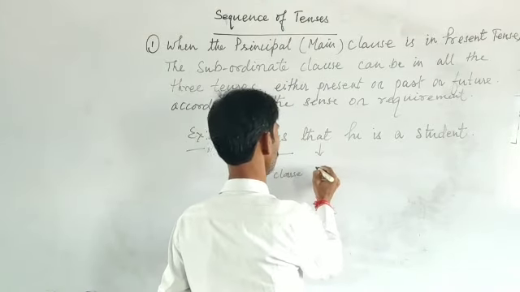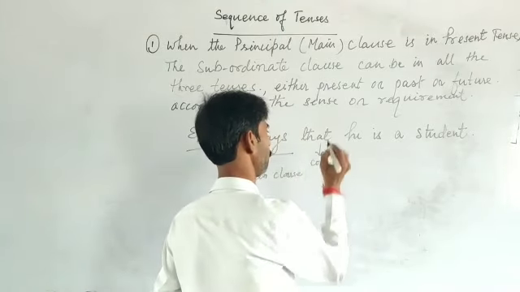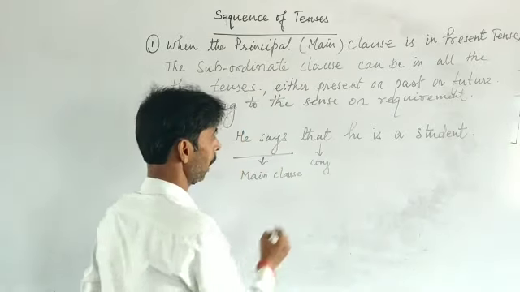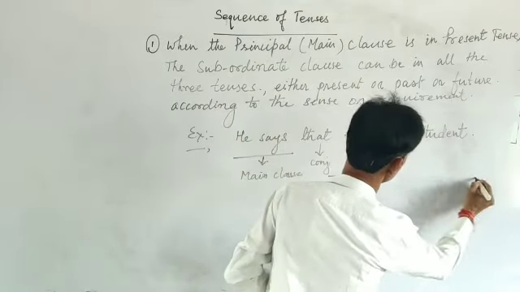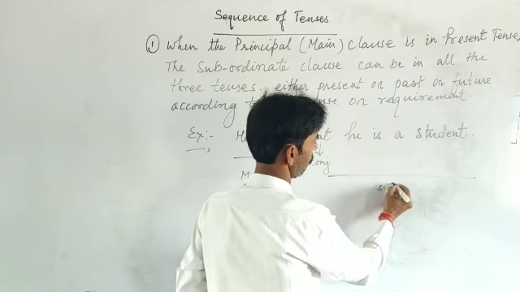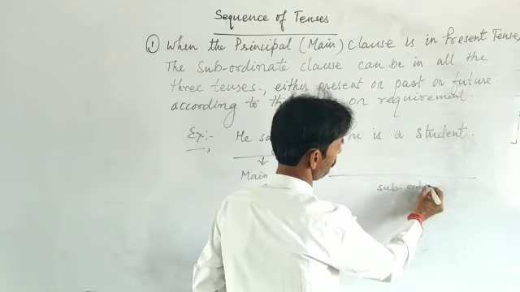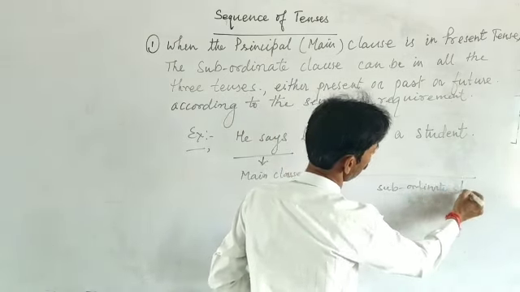That is the connecting conjunction here, and that he is a student is the subordinate clause.